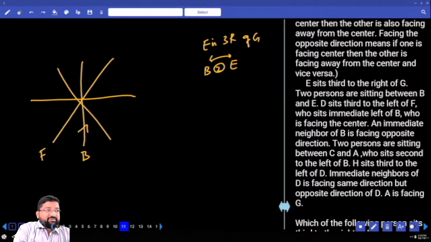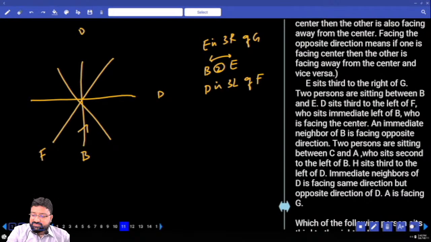This is F, and D is in the 3rd place from F. Right? What is the position of D? D is 3rd left of F. And I'm not sure whether F is facing inside or outside. How many possibilities for D? Are those 2 possibilities?